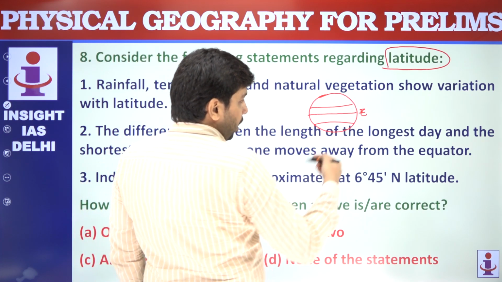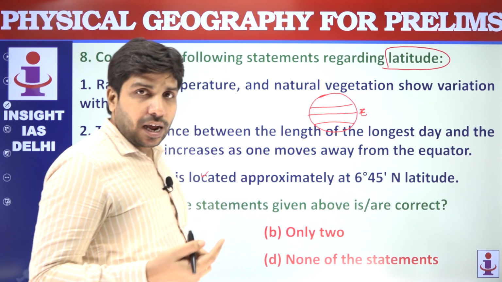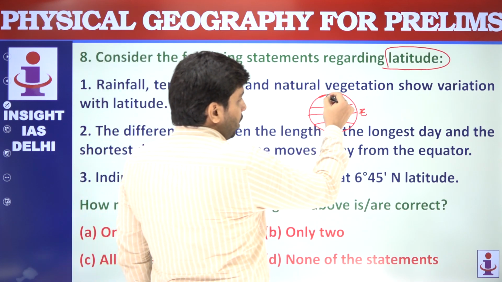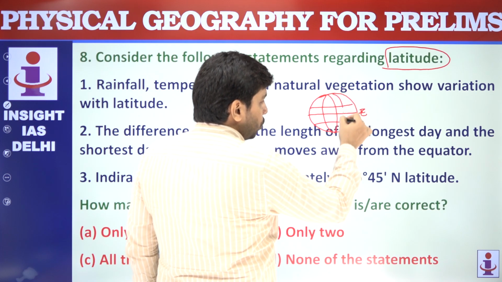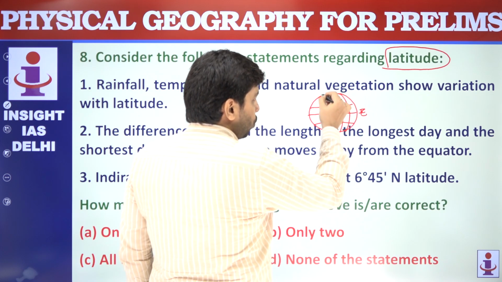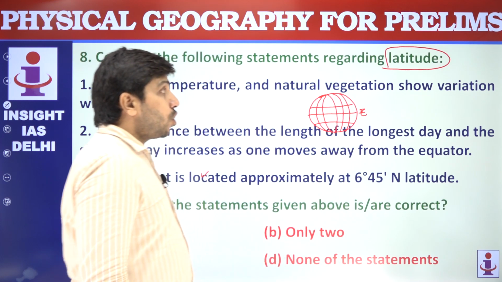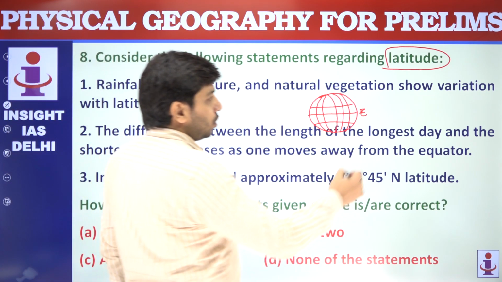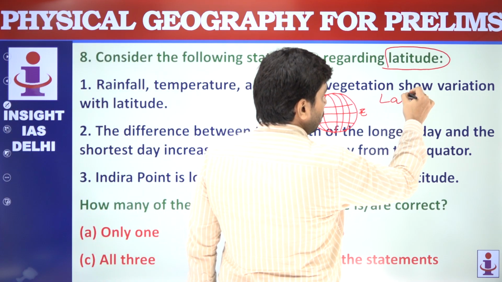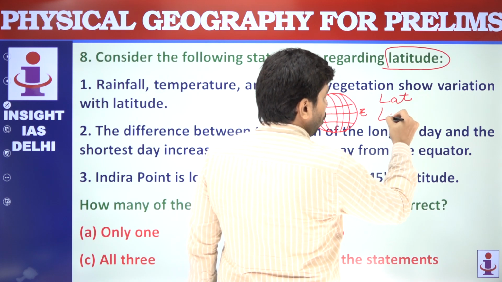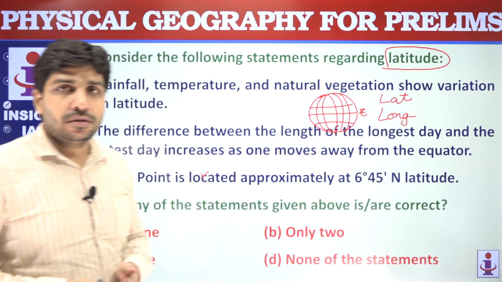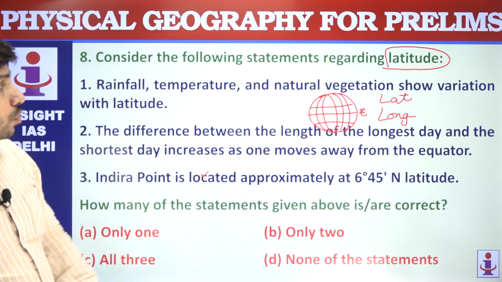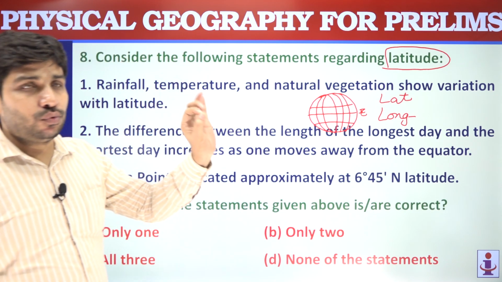There are other imaginary lines as well. These other imaginary lines connect the poles, so they are in a north-south orientation. These are called longitude. So latitude and longitude. Long, meaning lengthy, so that is longitude. This question is about latitude.